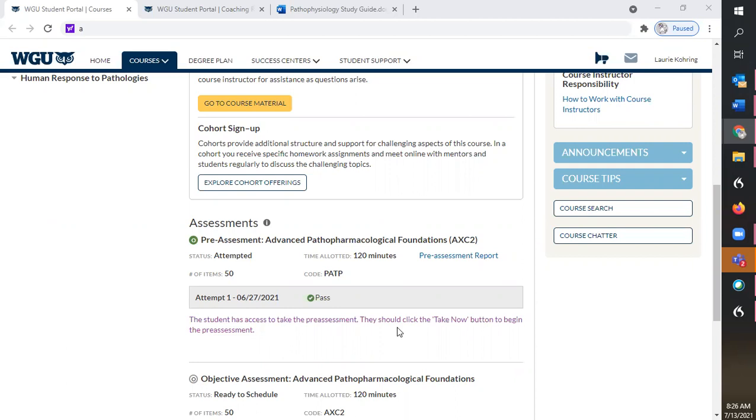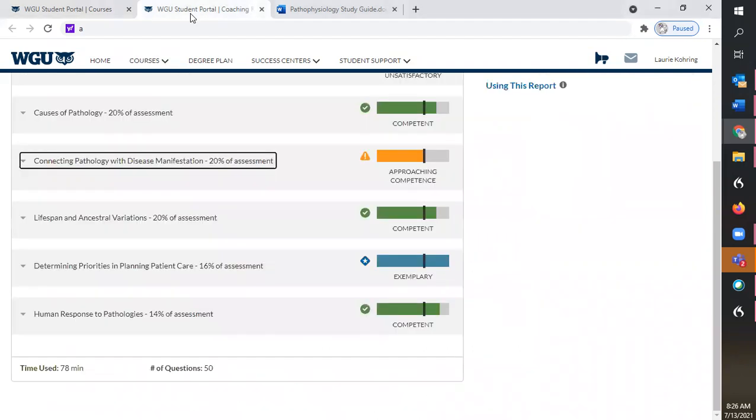This tutorial is going to show you how you can use your pre-assessment coaching report to help prepare for the objective assessment. Once you take the pre-assessment, there's going to be a hyperlink here that's going to take you to the coaching report. So if you click on this right here, you're going to find a coaching report that might look similar to this one.